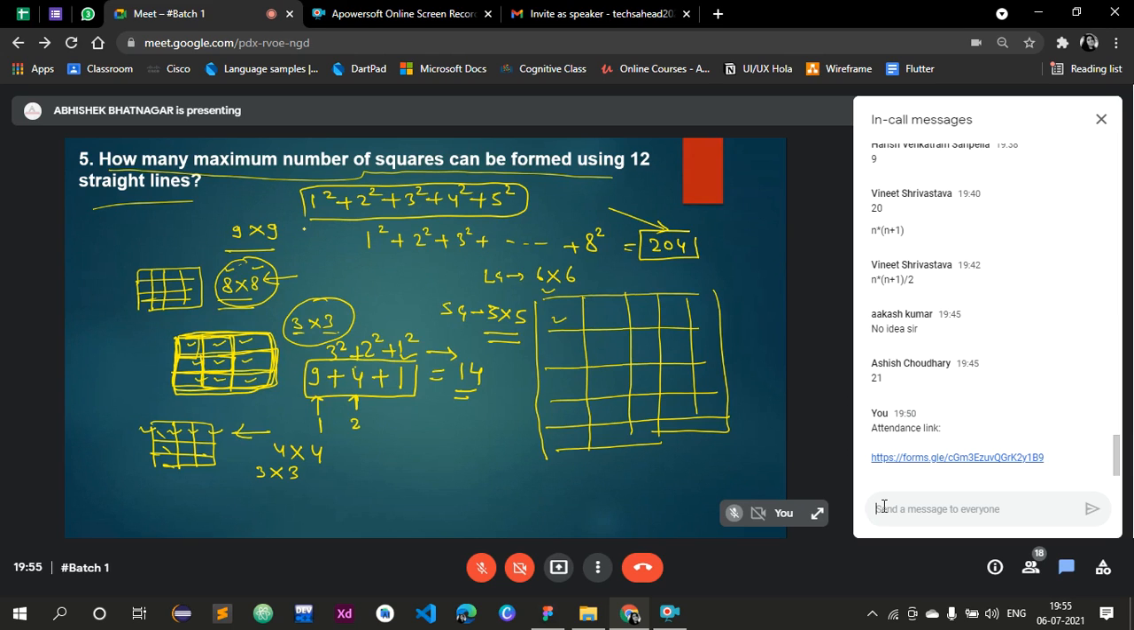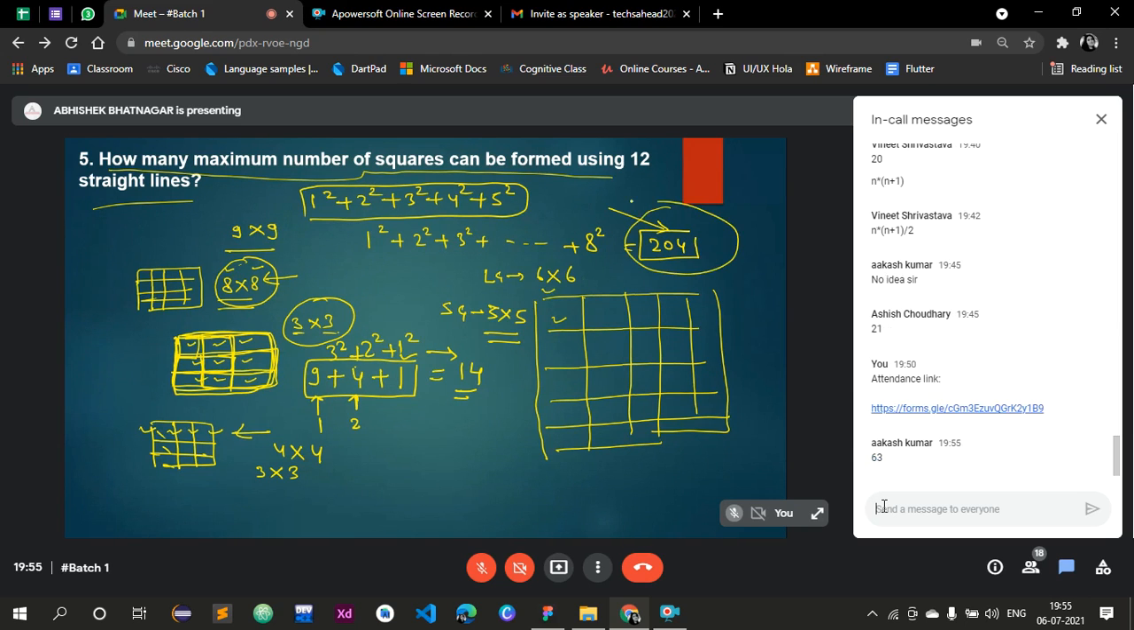Any doubt? And kindly keep this in mind. If this question repeats, the total number of squares is 204 always, in an 8 cross 8 chessboard. Okay, Akash is saying 63. Done?